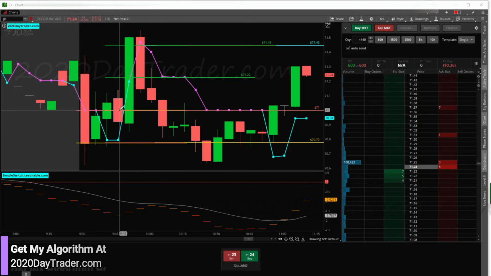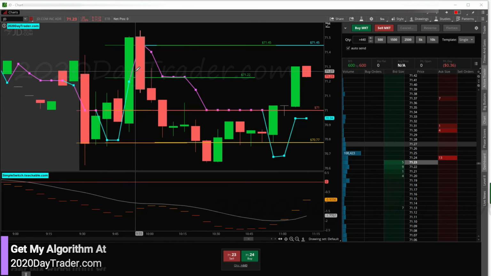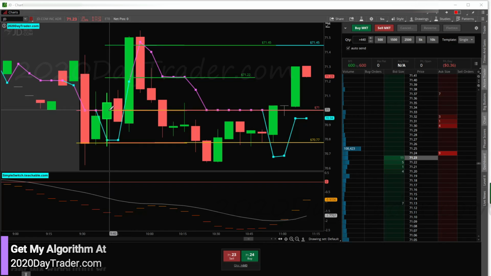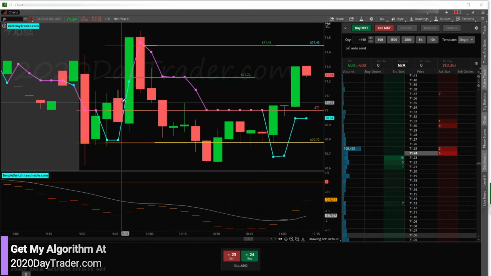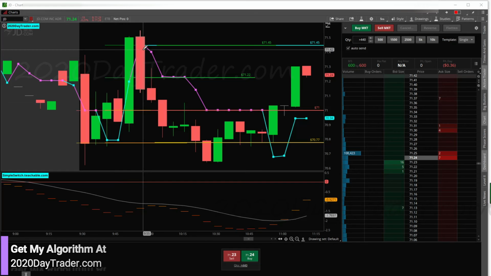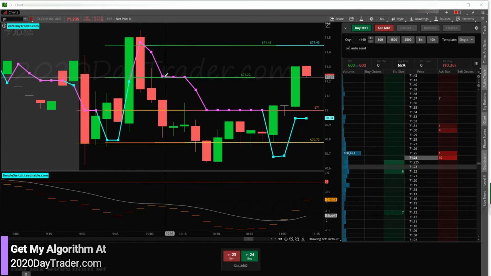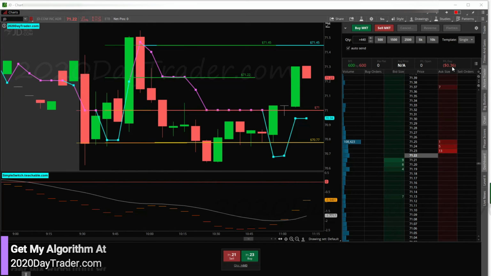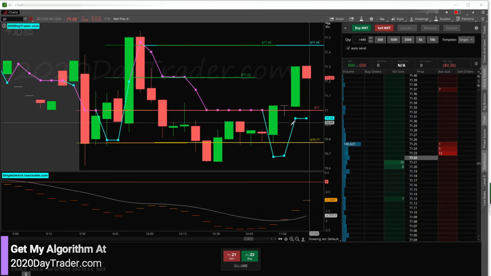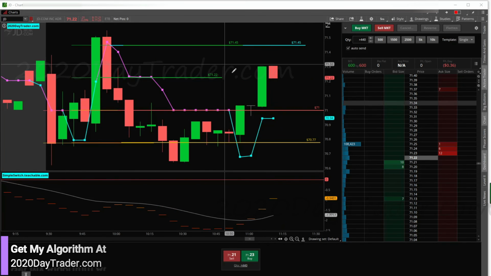So shorted that, and then as soon as it broke here, we speed bumped it and then turned it into a nice winner. What I should have done was once this happened here, that's when I should have got in the trade, and then JD would have given me a 2-hour winner, and today could have been an epic day, like a $600 day or better. So it is what it is, but at least we only ended up with a 36-cent loss, 36 cents. And look at this thing. Look at what it's doing.